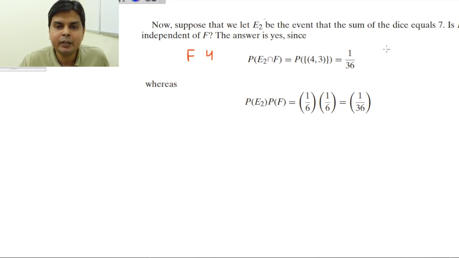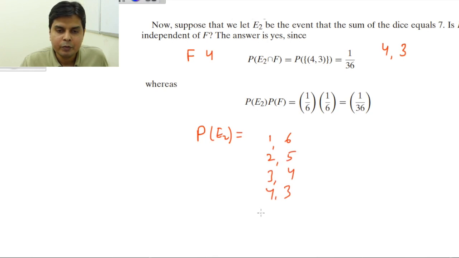The first die is 4 and the second die has to be 3. Then only you will get E2 intersection F. So the probability of (4, 3) will be 1 by 36. What is the probability of E2, meaning the probability of obtaining 7? You can obtain 7 as (1,6), (2,5), (3,4), (4,3), (5,2) and (6,1). So there are 6 outcomes.